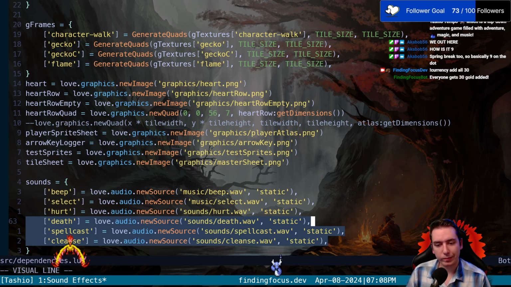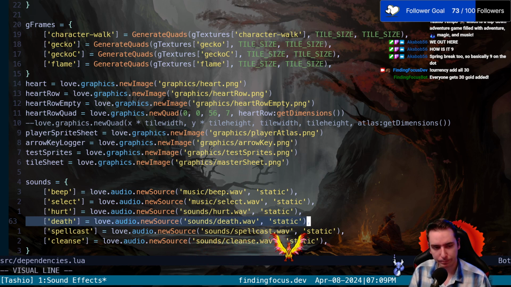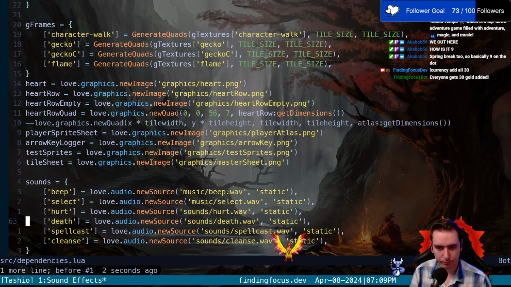And then we're actually playing these sounds upon different things. So for our death, it would be when our player hearts are equal to 0. But I don't know exactly where we say that.